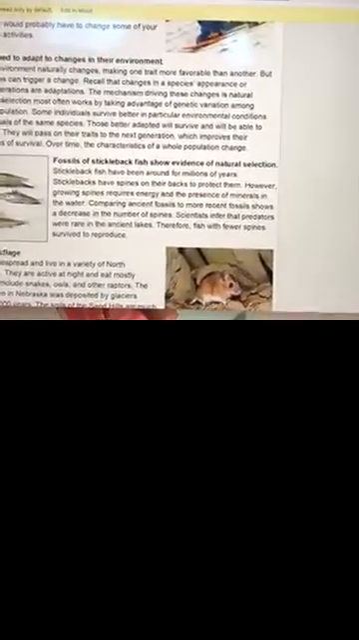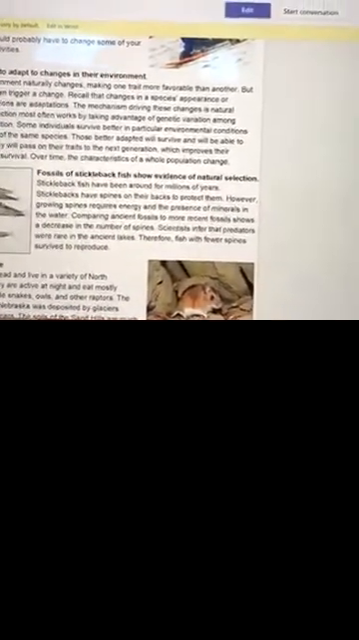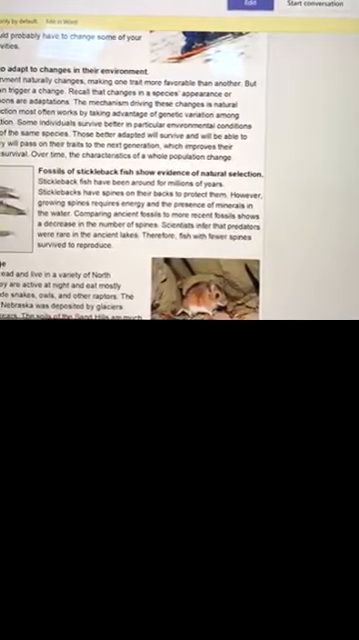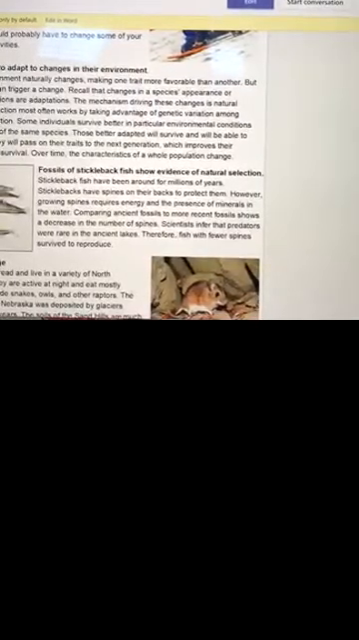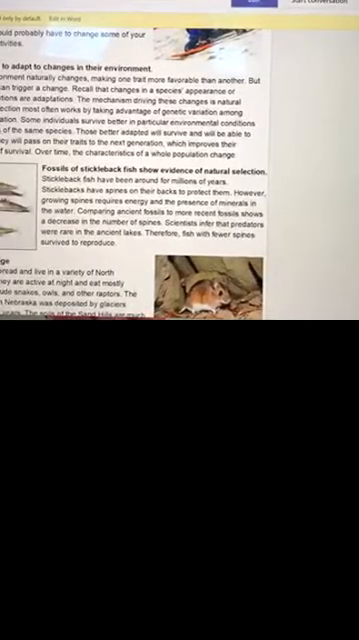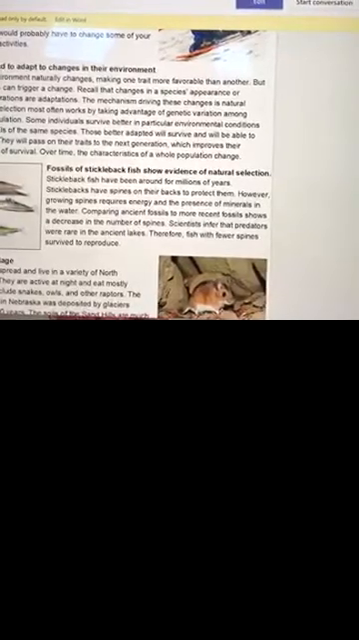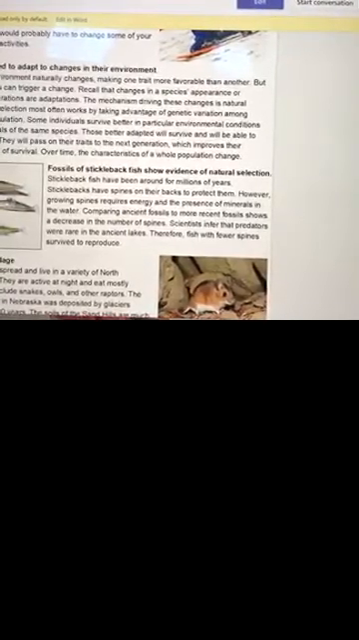Now, fossils of stickleback fish show evidence of natural selection. Stickleback fish have been around for millions of years. Sticklebacks have spines on their backs to protect them. However, growing spines requires energy and the presence of minerals in the water. Comparing ancient fossils to more recent fossils shows a decrease in the number of spines. Scientists infer that predators were rare in the ancient lakes. Therefore, fish with fewer spines survived to reproduce.